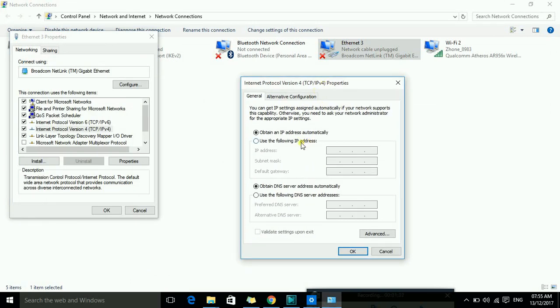The first way is we press Use the following IP address. Okay, now here we put something like 192.168.255.30.